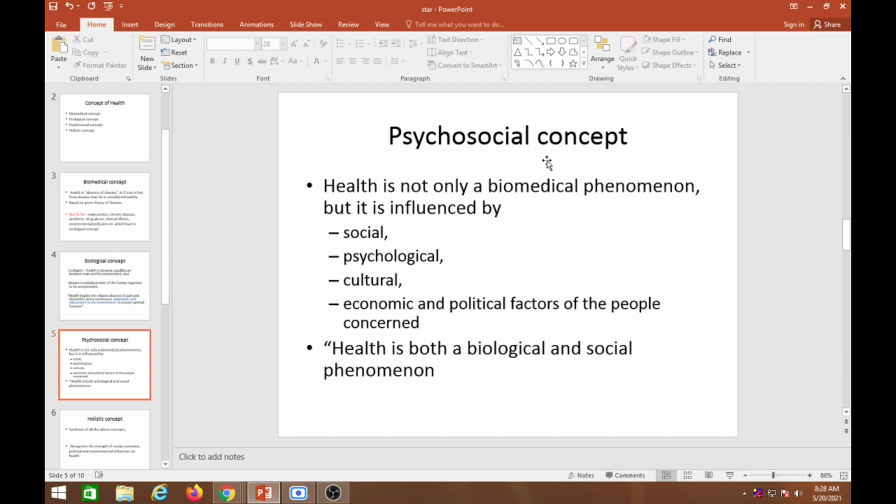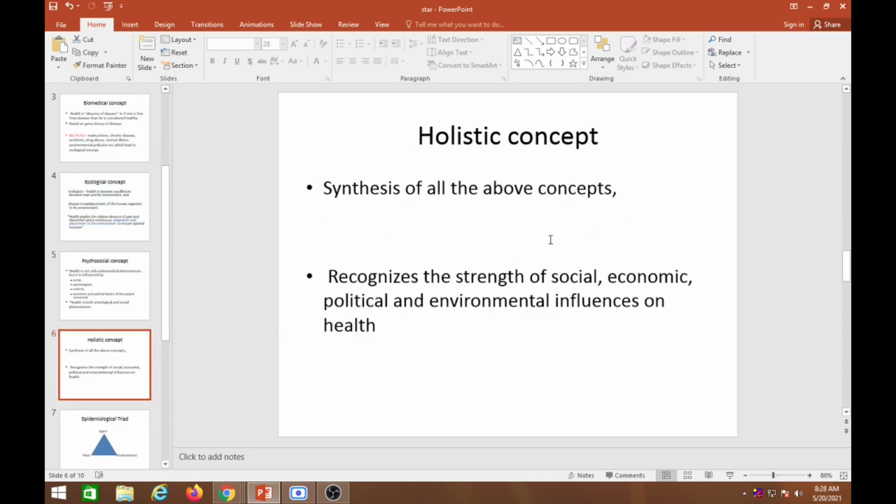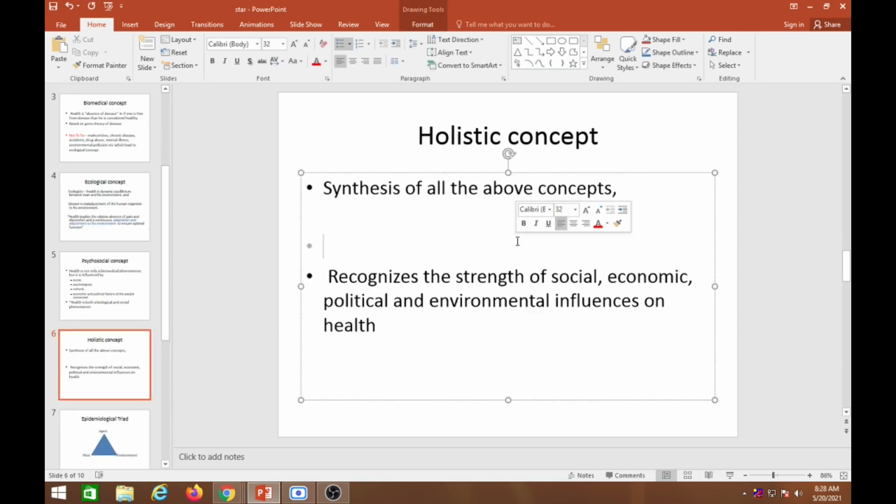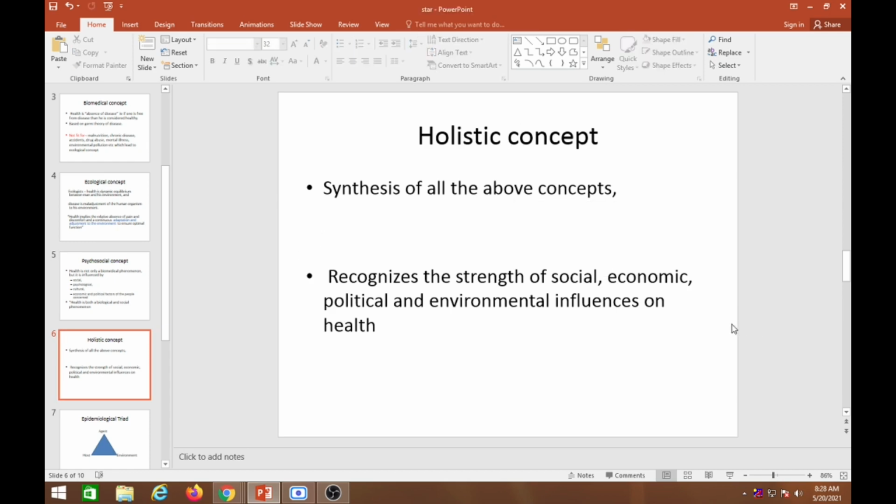Many other social factors also affect health. So health is both a biological as well as a social phenomenon, and the environment is also involved. The holistic concept is good, so that we take the overall concept of health: not only the biomedical concept, not only the ecological concept, not only the psychosocial concept, but a holistic way in which we take all factors into account.